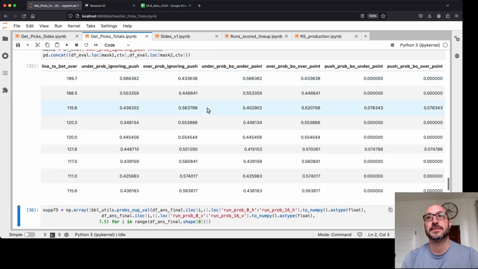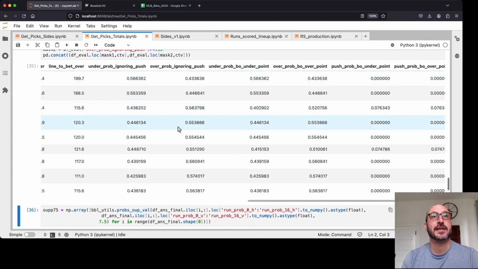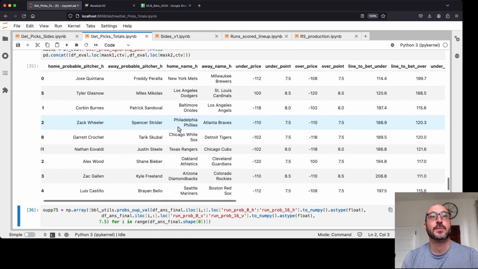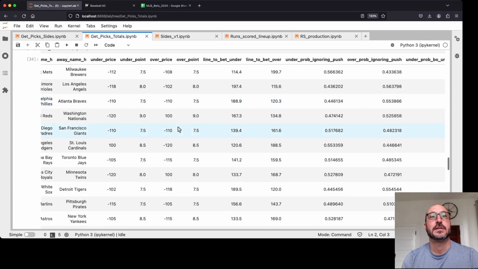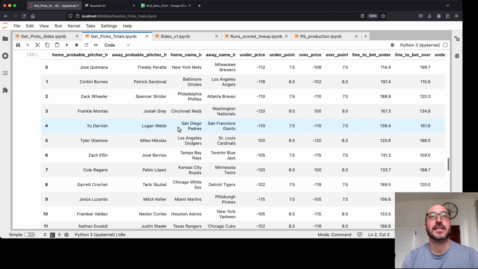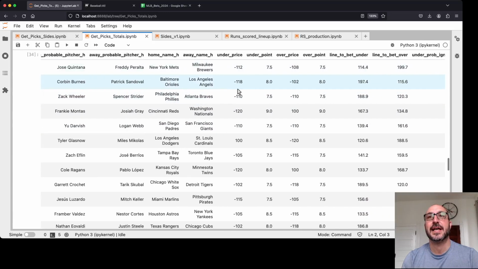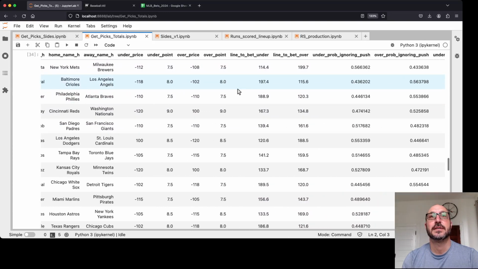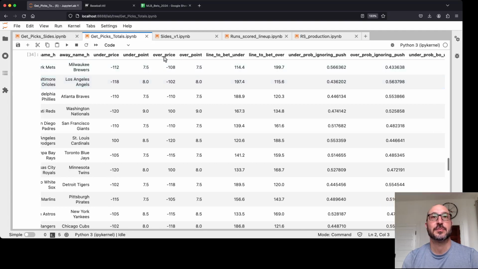So we scroll down over here. You'll see we've got a similar data frame with the same games, pitchers, and then also the odds from DraftKings, again for the under and the over, and the different points that they're offering.